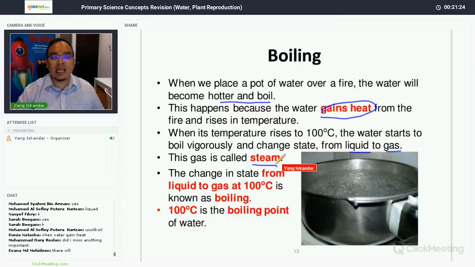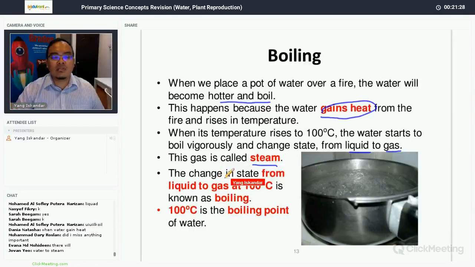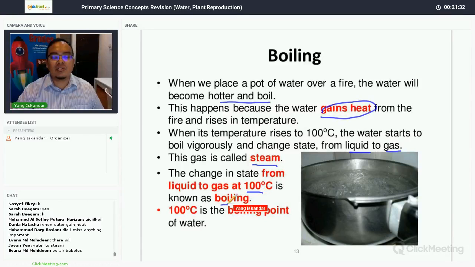Please remember that you cannot see steam. Steam is invisible. So the change in state from liquid to gas at 100 degrees Celsius is known as boiling. Now 100 degrees Celsius is the boiling point of water.